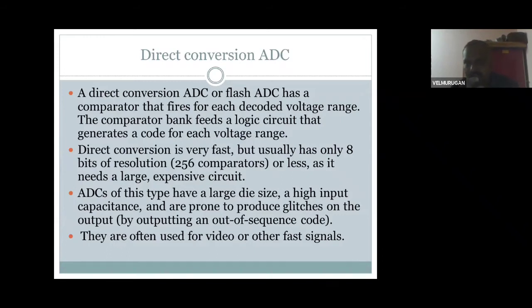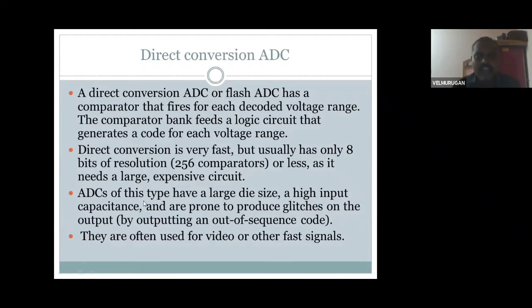Direct conversion is very fast, but usually has 8-bit resolution, 256 comparators or less, as it needs a large expensive circuit. Here we need only 8-bit. If we want 64-bit or 32-bit, we must increase the circuit length, which is heavily expensive.